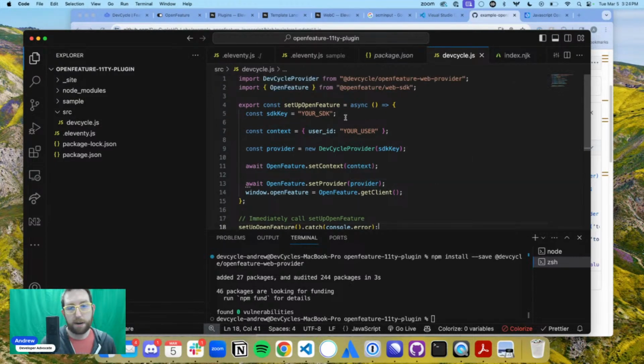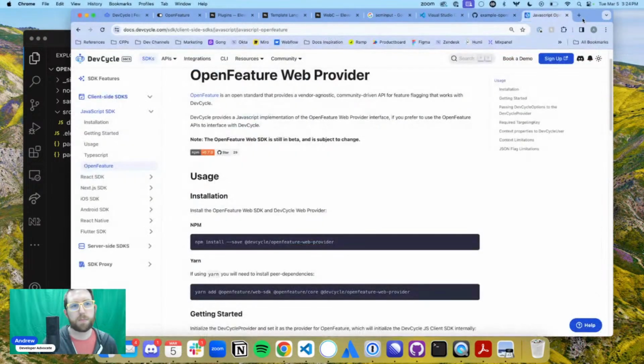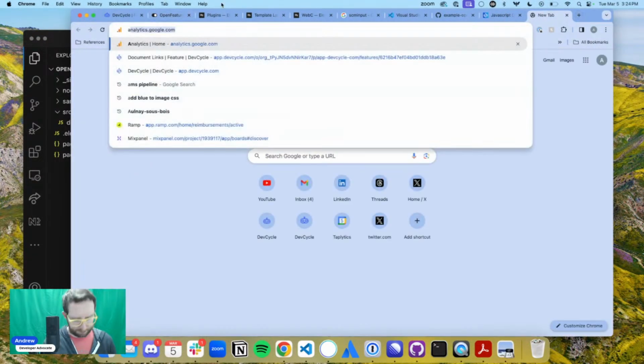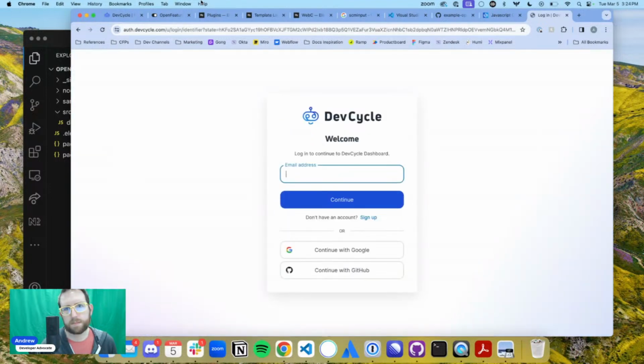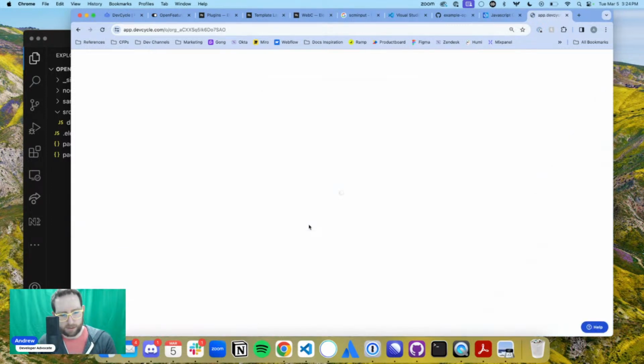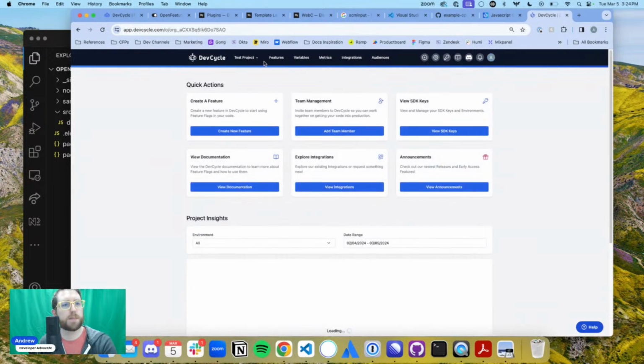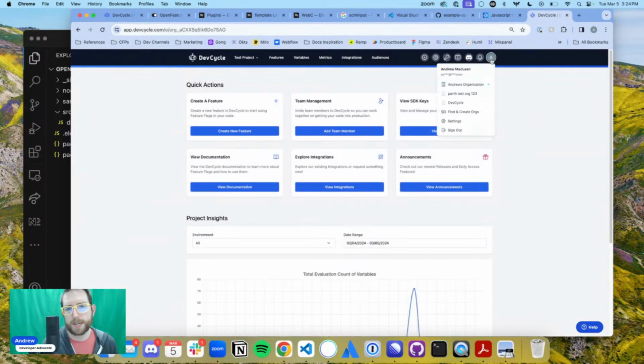But I do need my SDK key in there. I do have an SDK key set up, but I'm going to set up a new project, I think, over on DevCycle. Haven't logged in a bit. All right. New project, test project. Great. Is this in my org? It is.